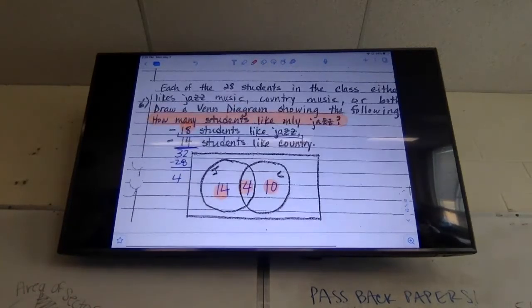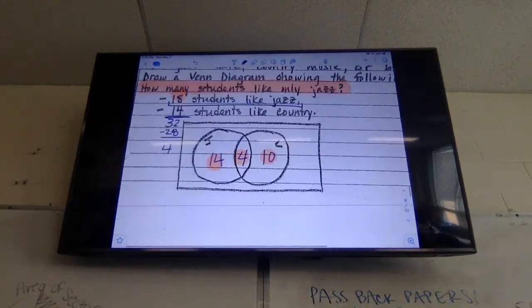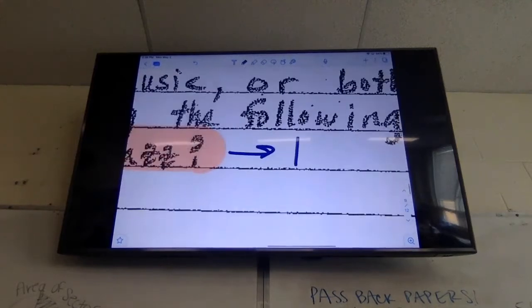No, because at the very beginning it said each of the 28 students in the class either like jazz, country, or both. So that meant everybody's accounted for. We normally write the number of kids that are not included out here, but I don't have any, so I don't need to write anything out there. Now, the overall question we were asked is how many students like only jazz, and how many is that? 14.